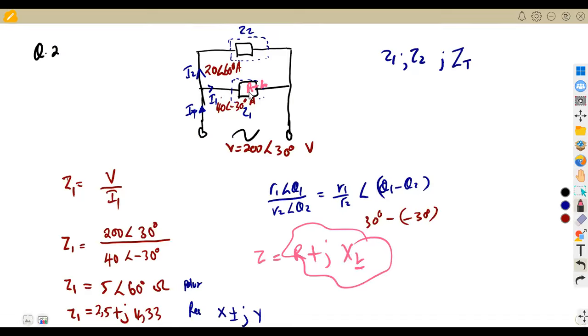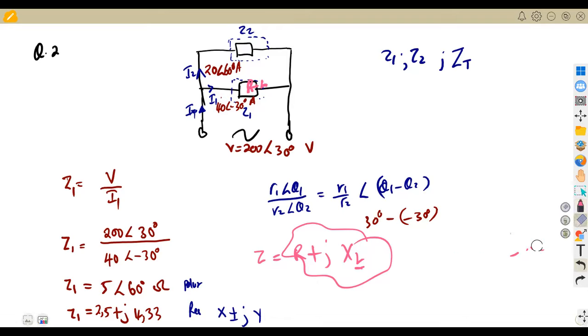We cannot see that from the current. We can see that from the impedance, because the impedance gives us the format of an inductor or a capacitor. If it is a negative like this, it means it's a capacitor. So we check this from the impedance, not from the current that you are given. That is how we can check to say, okay, this is an inductor and a resistor.